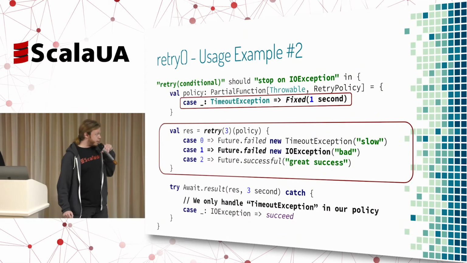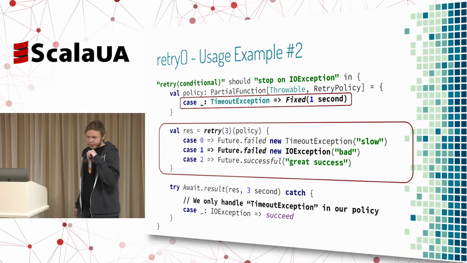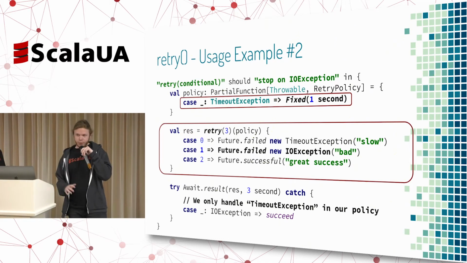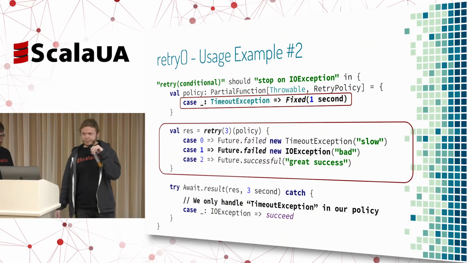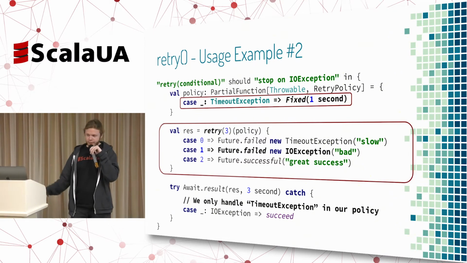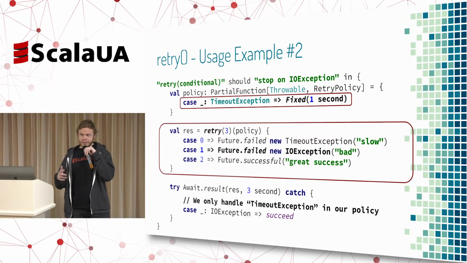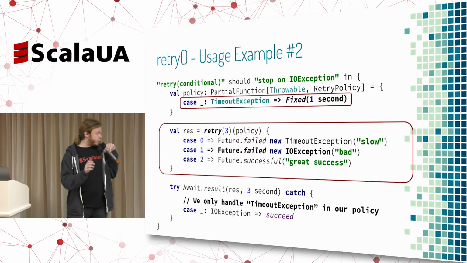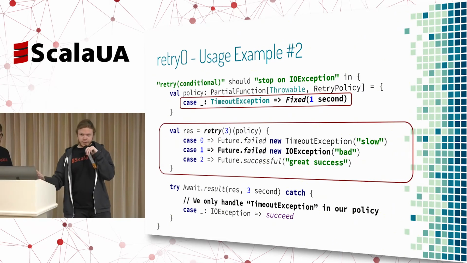The second usage example is using the retry policy that gave us the ability to define a function. Here we see that we're handling only timeout exception and no other exceptions at all. On the retry call, we see that for the first iteration, we're failing on a timeout exception. The client declined, the result didn't come back in time. We retry it again in 1 second. The second iteration fails with an IO exception. It's something that we haven't expected to happen, so we'll just stop the execution. We'll see that eventually the result of the future will be the IO exception itself. That's clear? Great.